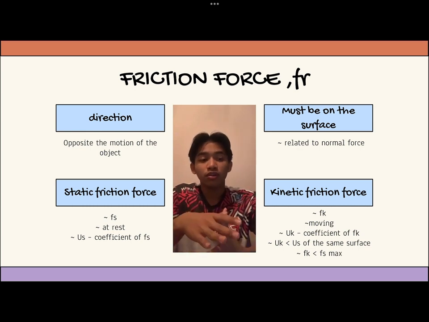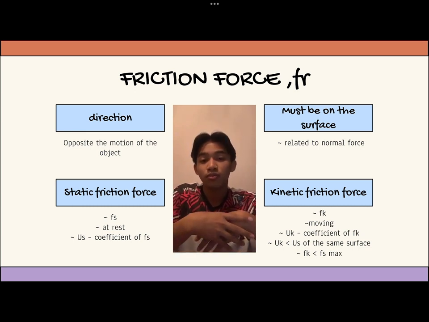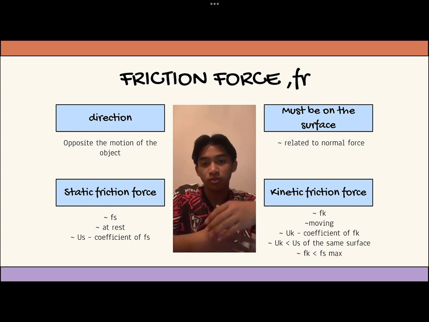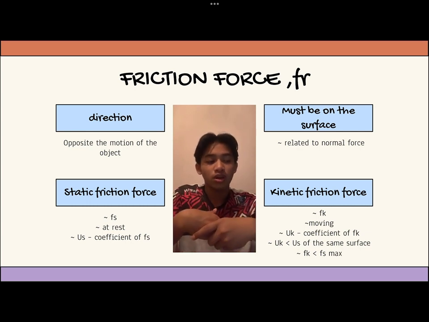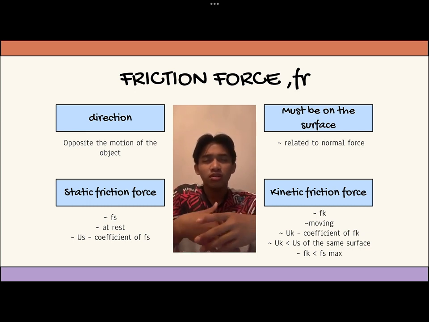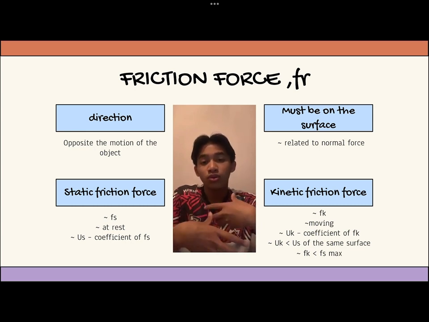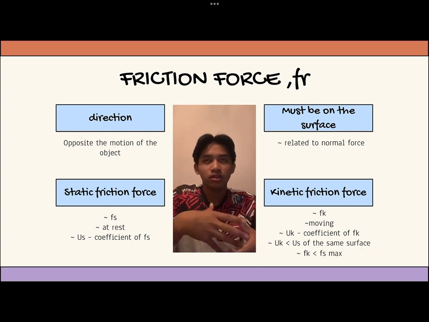Today I will be explaining the friction force. The direction of the friction force is opposite to the motion of the moving object. It is really related to the normal force because the friction force must be on a surface. There are two types of friction force, static and kinetic. For static, the short form we use is Fs, and for kinetic friction force it is Fk.